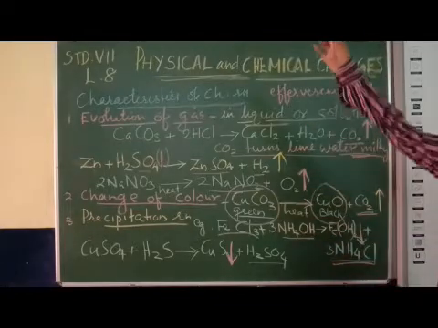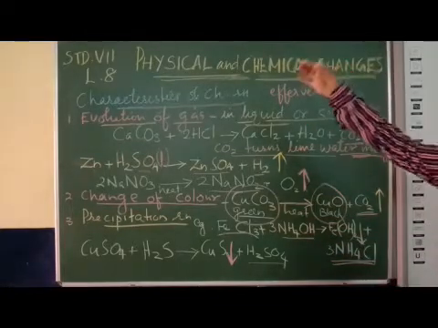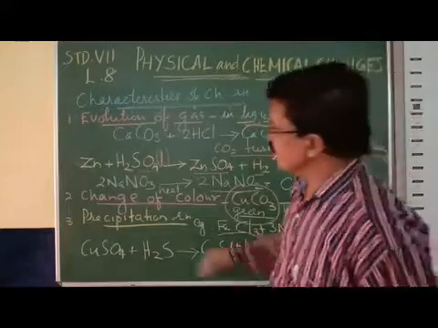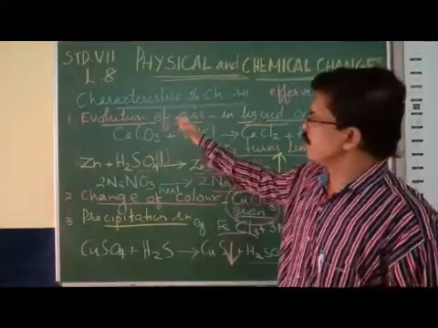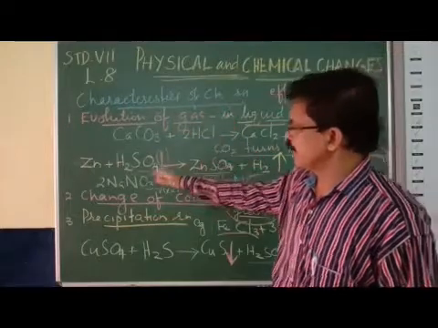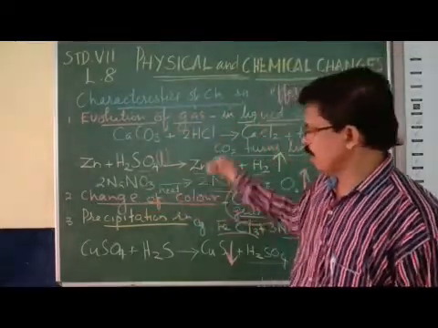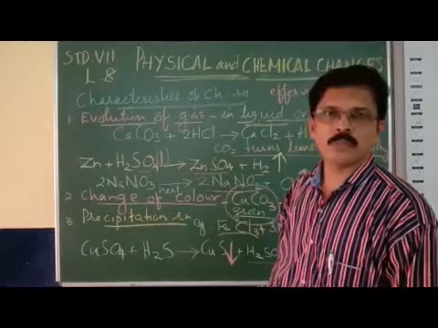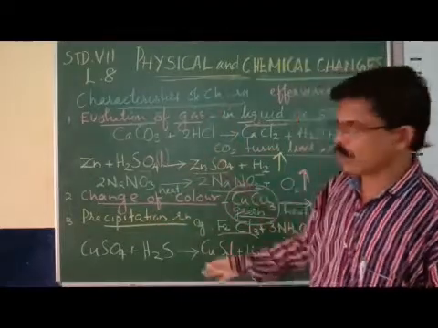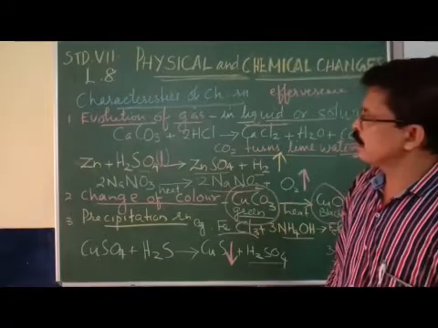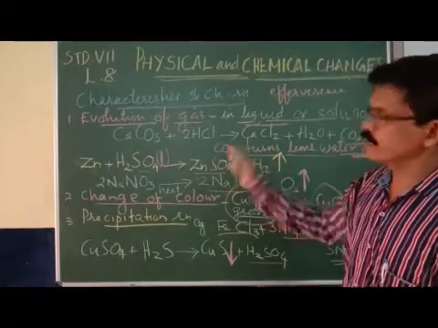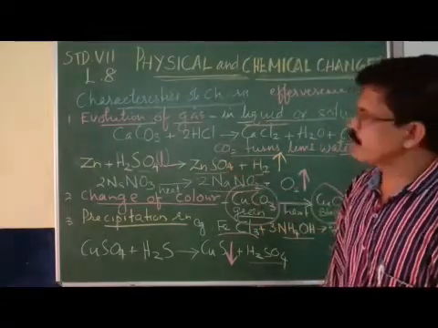So these are the three important characteristics of a chemical reaction, with two minimum examples. You can see evolution of gas, then change of color and formation of precipitate. I hope you can see all these equations and chemical reactions, and what the three characteristics of a chemical reaction are, and we have studied it.